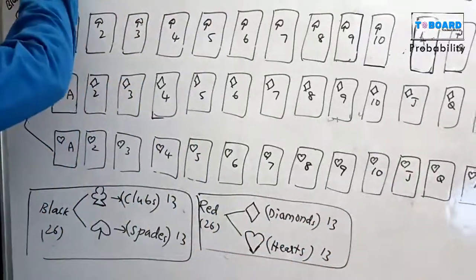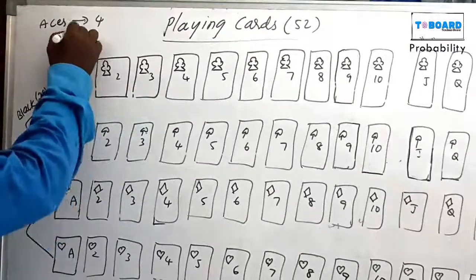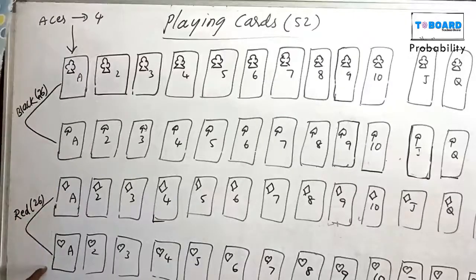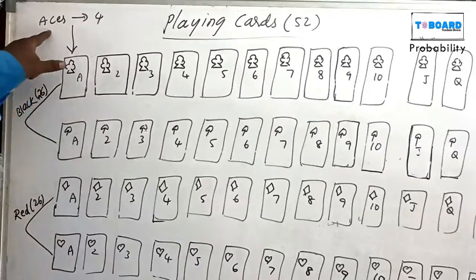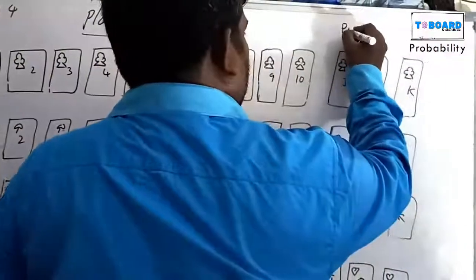This is aces. Aces 4. Aces means the A symbol. 1, 2, 3, 4. How many aces are there? 4 aces.